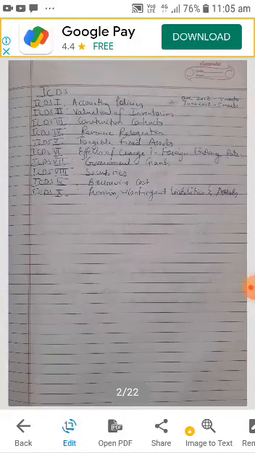So the first ICDS is accounting policy, second is valuation of inventories, third is construction contracts, fourth is revenue recognition, fifth is tangible fixed asset, sixth is effects of change in foreign exchange rates, then seventh is government grants, eighth is securities, ninth is borrowing cost, and tenth is provisions, contingent liabilities and assets. So these are the 10 ICDS that you have to prepare.